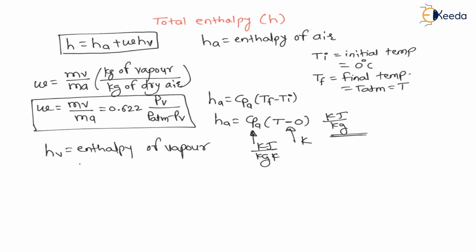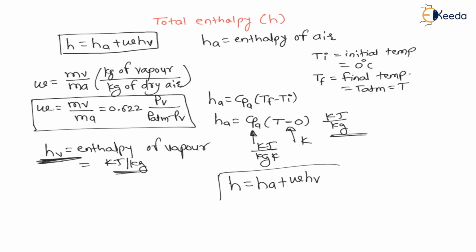Enthalpy of vapor is again in kilojoule per kg. So let us calculate this enthalpy of vapor, and then we will calculate the total enthalpy, which is equal to enthalpy of air plus omega times enthalpy of vapor, right? So focus on the calculation of enthalpy of vapor. And my dear students, vapor is nothing but water molecules in gaseous state.